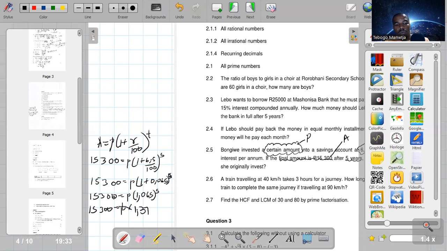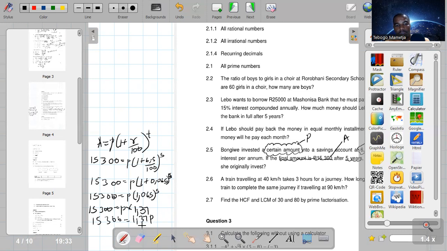So 1.37 times P is 1.37P. So guys, now to solve for P, we can just divide both sides by 1.37.